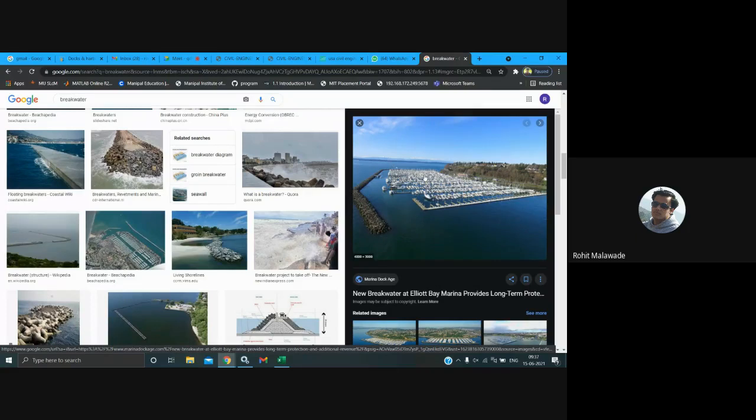The breakwater is going to break the wave action coming from the seaside. If this breakwater were not there towards the side of the harbor, too much turbulence would have been created. If normal waves are there, it will not affect that much. But in case of a rough sea, the sea will have too much turbulence, and there will be no protection for these ships, and they will also be in the turbulence.